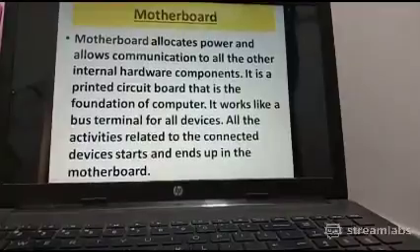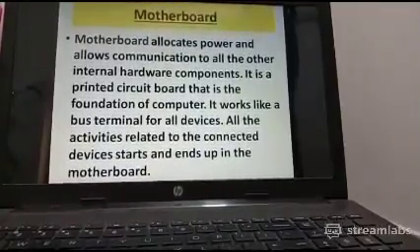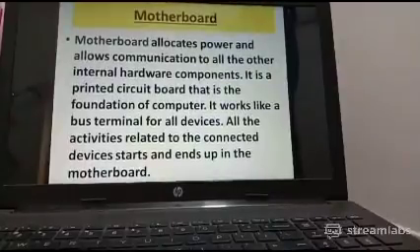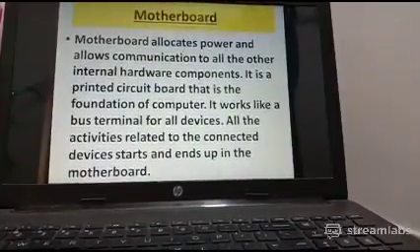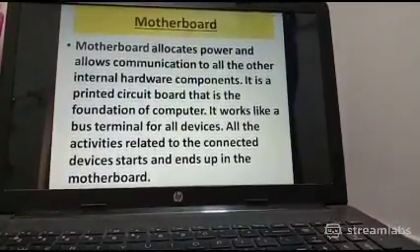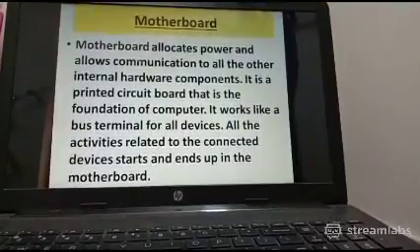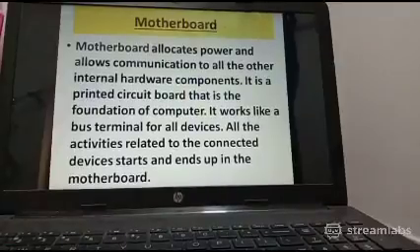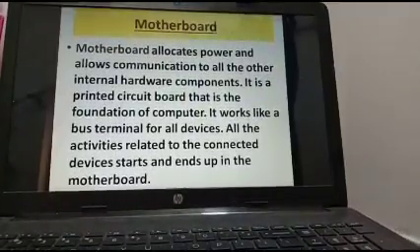Your first internal hardware is the motherboard. This is the very essential hardware. The motherboard allocates power and allows communication to all the other internal hardware components. It is actually a base on which we can mount all the other internal circuits or components.